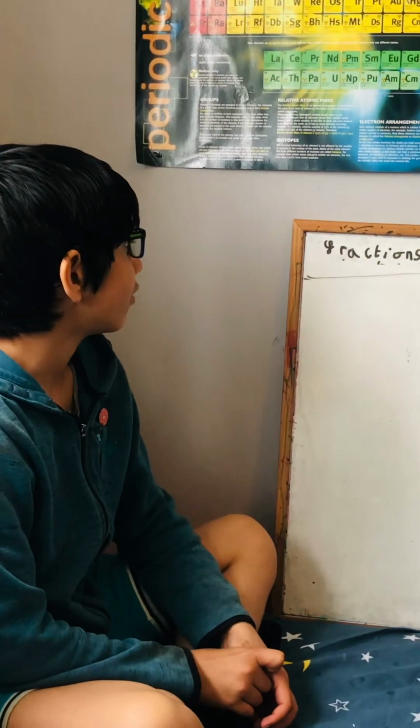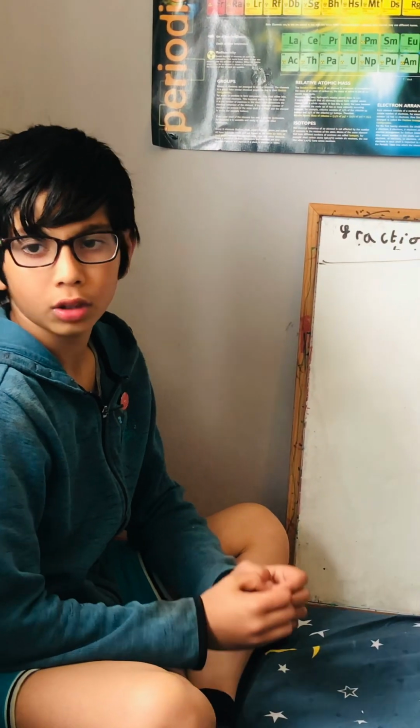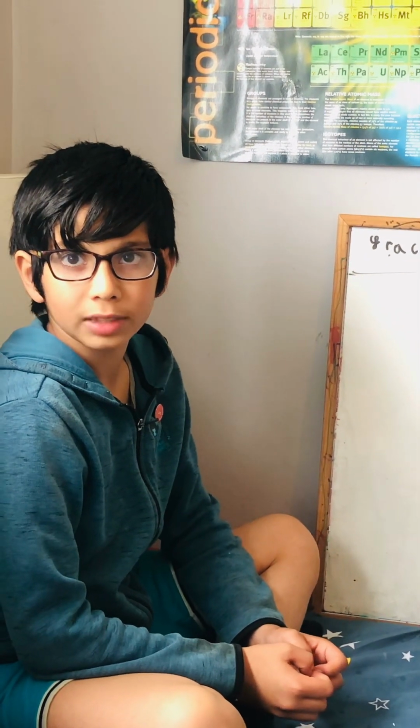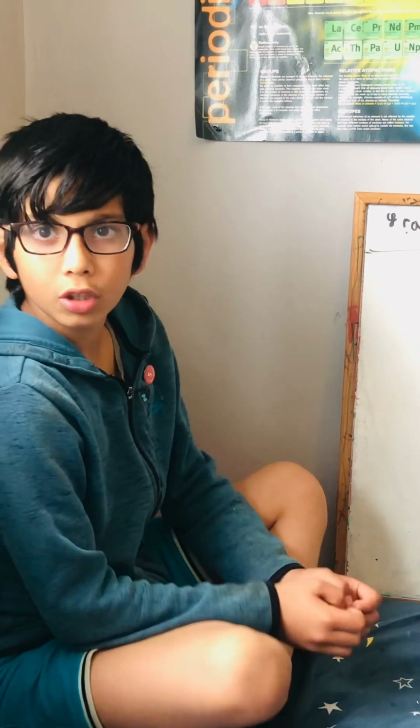Today we're going to be comparing fractions. Today will be easy because the denominator is going to be the same, but for some challenges, the numerator is going to be the same but the denominator is not. The smaller the denominator is, the higher the fraction is. So let's say 7 by 11 and 7 by 10. 7 by 10 is bigger because the denominator is smaller. The higher the denominator, the more parts there are to it, so the smaller it will be.